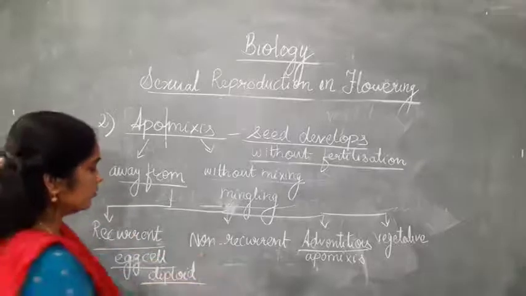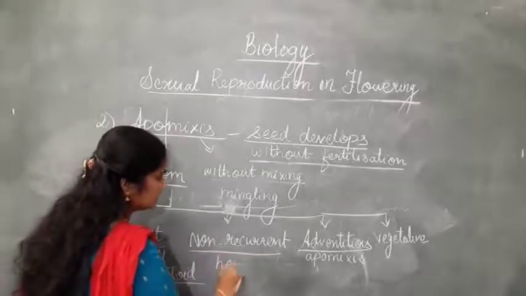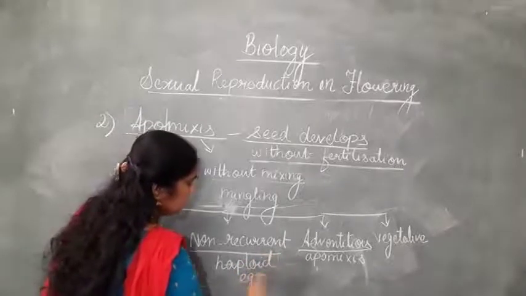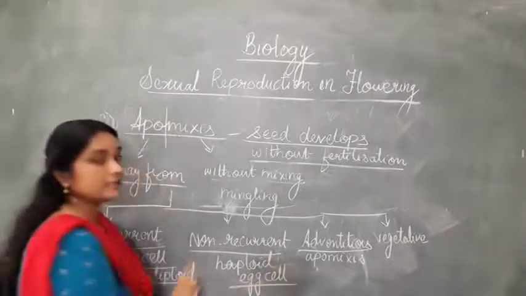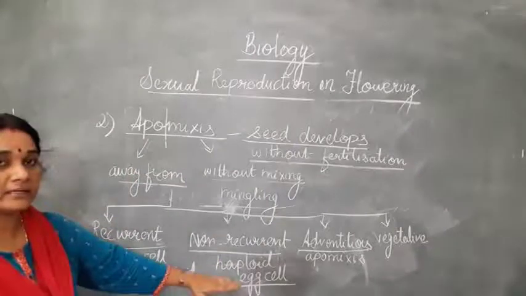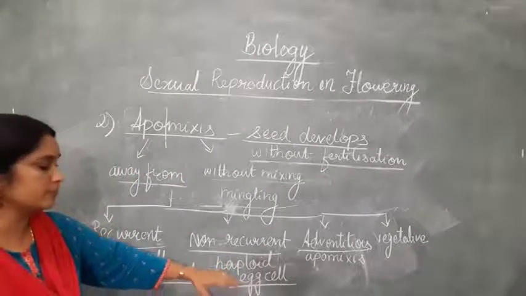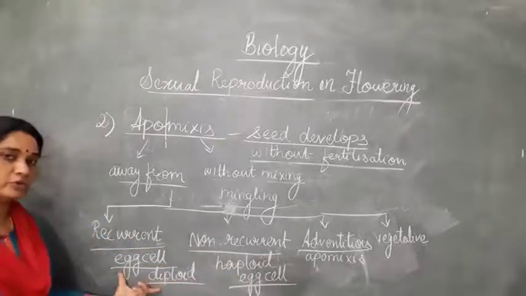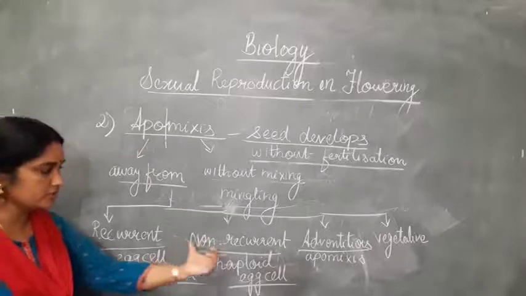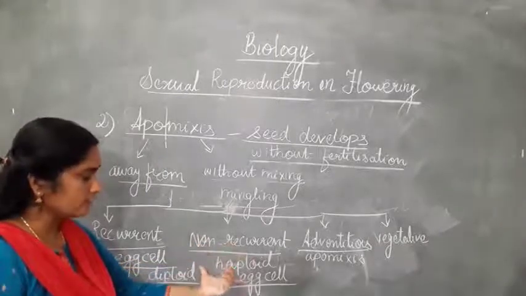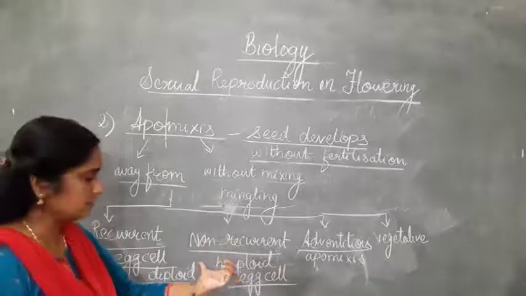In non-recurrent apomixis, what happened? The haploid egg cell which is present in the embryo sac will itself give rise to the embryo. That means the ploidy of the embryo formed will be haploid in nature, whereas in recurrent apomixis the ploidy of the embryo will be diploid in nature. So the non-recurrent kind of apomixis is mainly sterile.